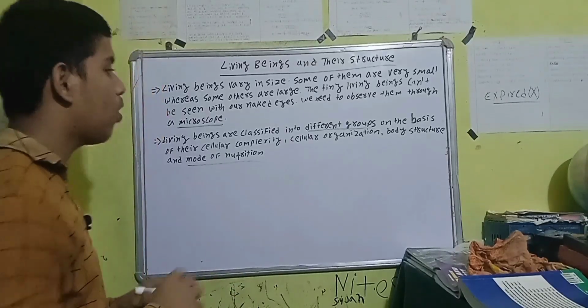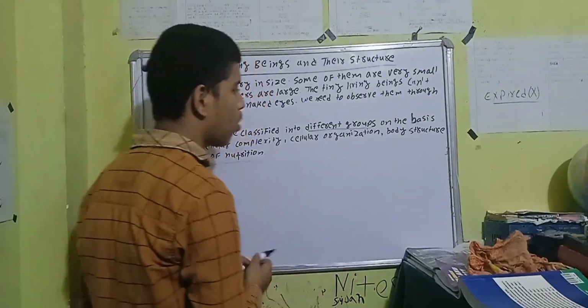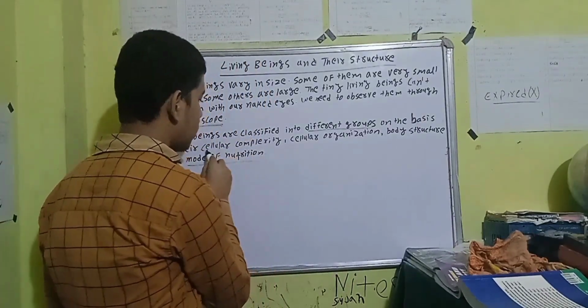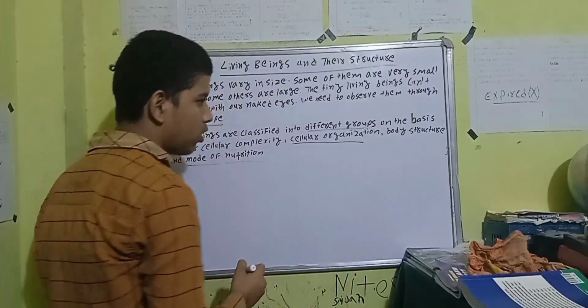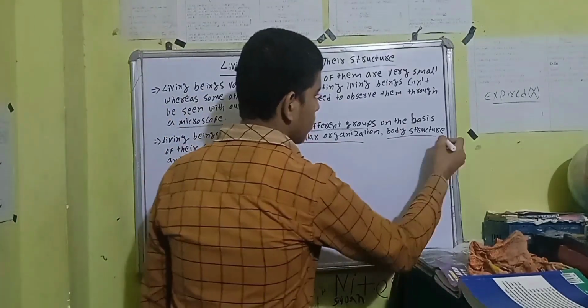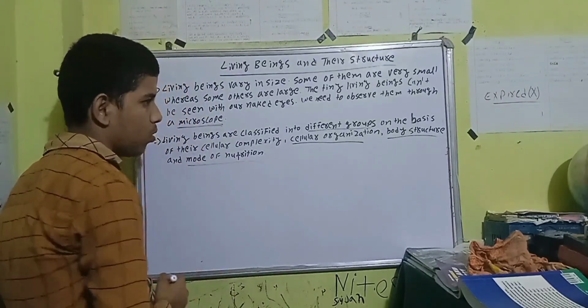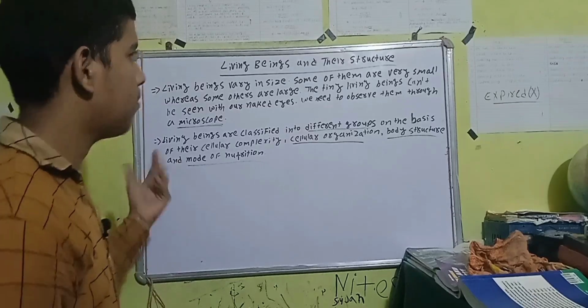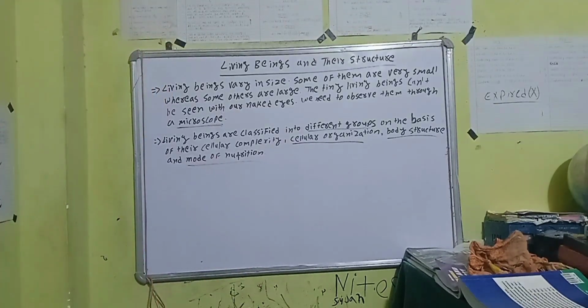So different organisms are classified into different groups on the basis of these things. Right? So this is what we have. Let's move on to the next thing.